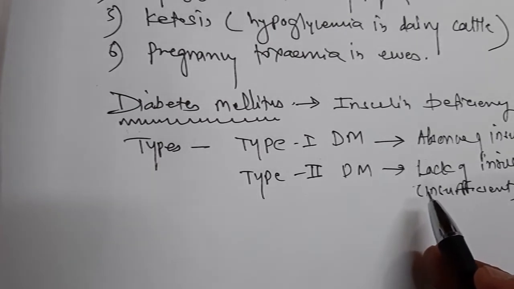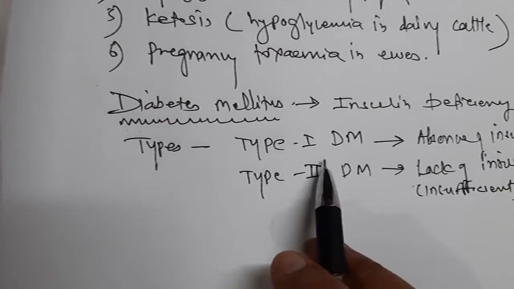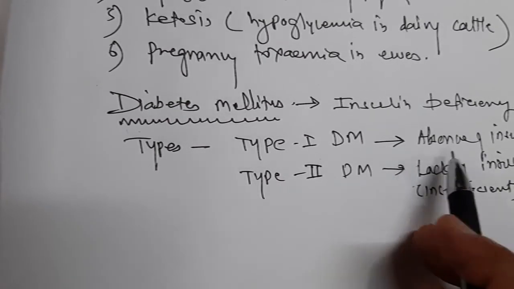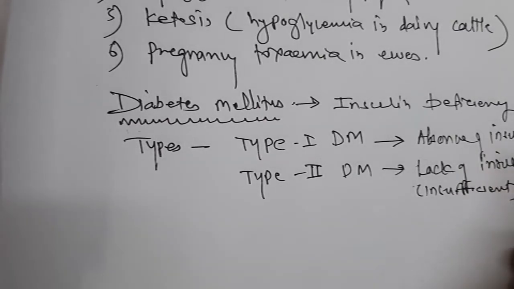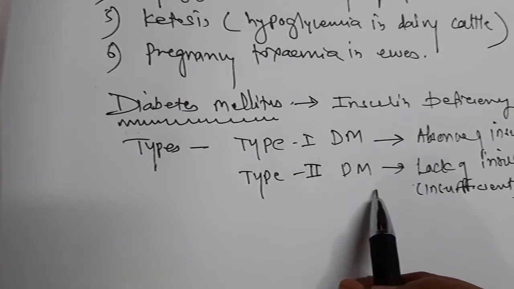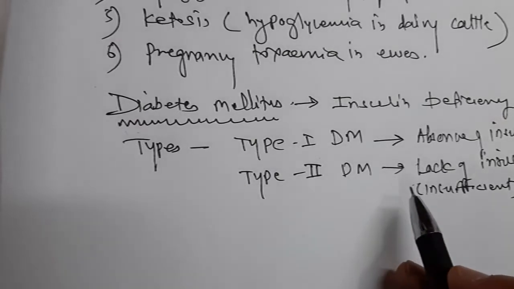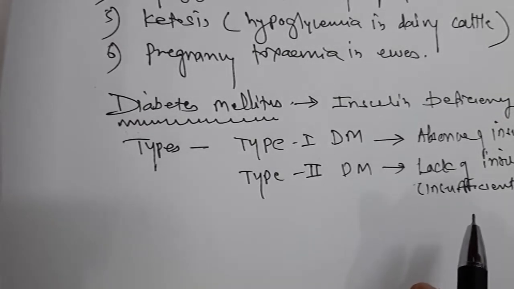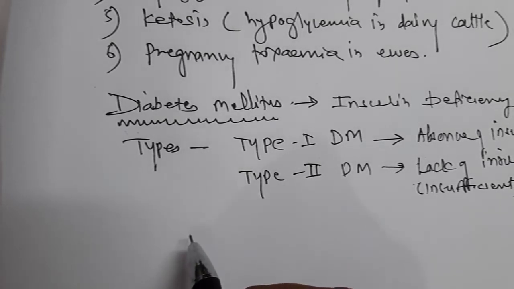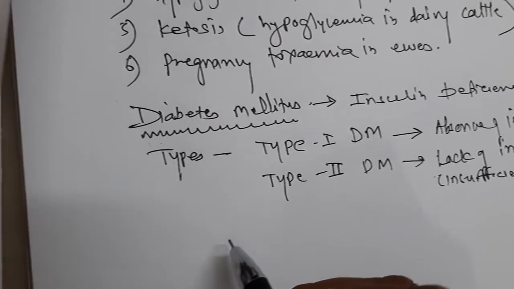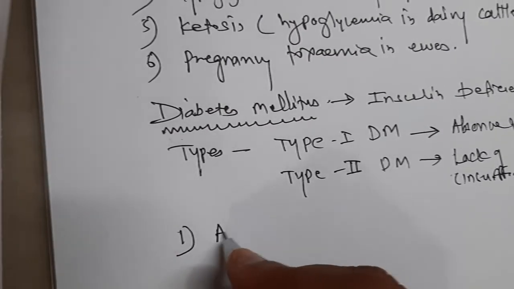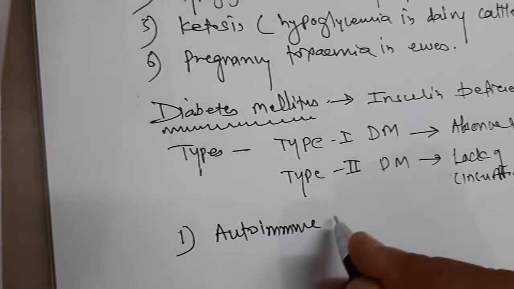Okay. Now type 1 diabetes mellitus is also called the juvenile type of diabetes because it occurs at a younger age, isn't it? Type 2 diabetes mellitus occurs in human beings at an older age. Now in these two types, what are the reasons for this? What are the reasons for these two types of diabetes mellitus? Type 1 diabetes mellitus occurs because of one important factor, that is autoimmune disorders.